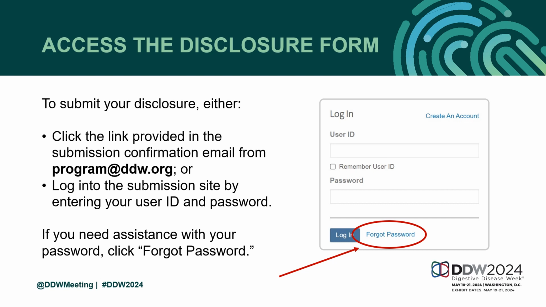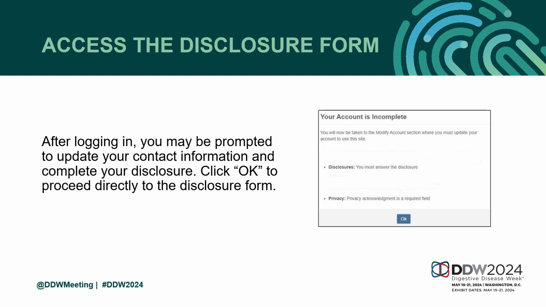We'll now walk through the second option co-authors have, which is to log into their account at the abstract submission site, located at ddw2024.abstractcentral.com. Login credentials are provided in the email message sent to co-authors, but if you don't know your password, click the Forgot Password link for assistance. Upon logging into the site, you may be prompted by a pop-up message to complete your financial disclosure. Click OK to proceed directly to the disclosure form.